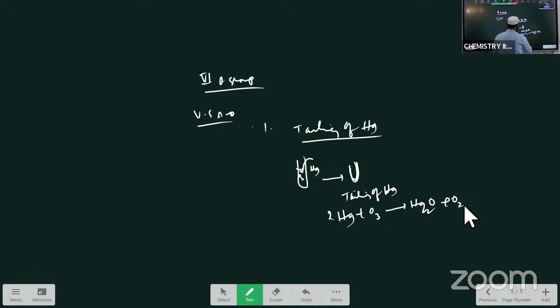To regenerate it, when it is shaken with water, it again reappears and takes back its properties. So this is about the tailing of mercury.